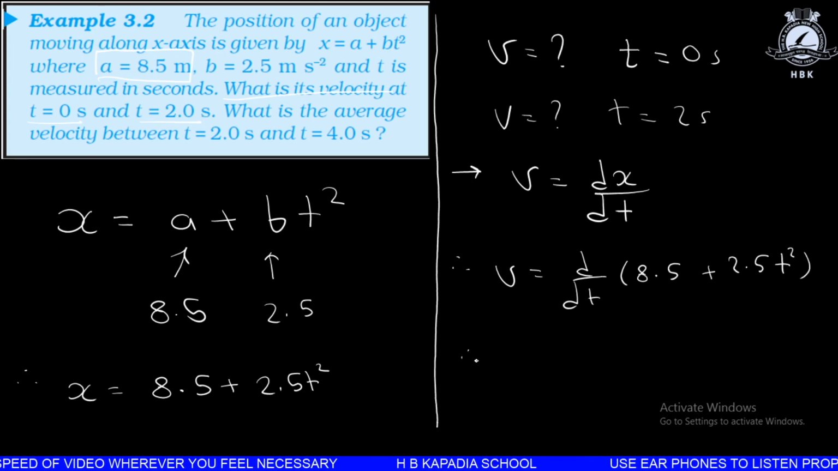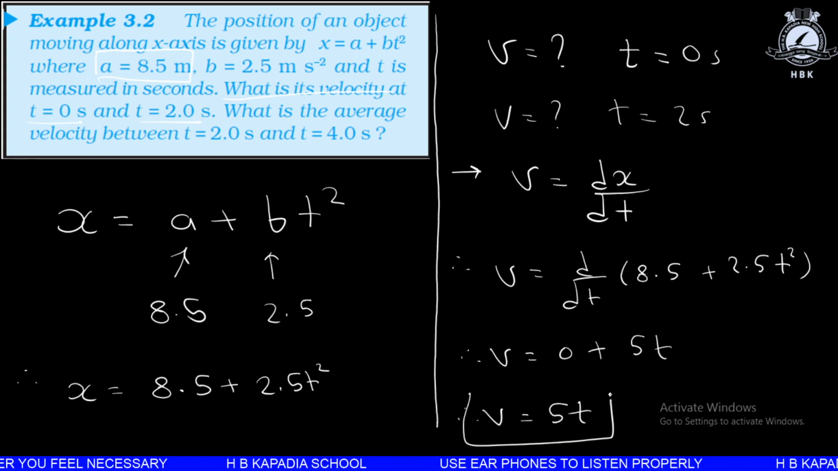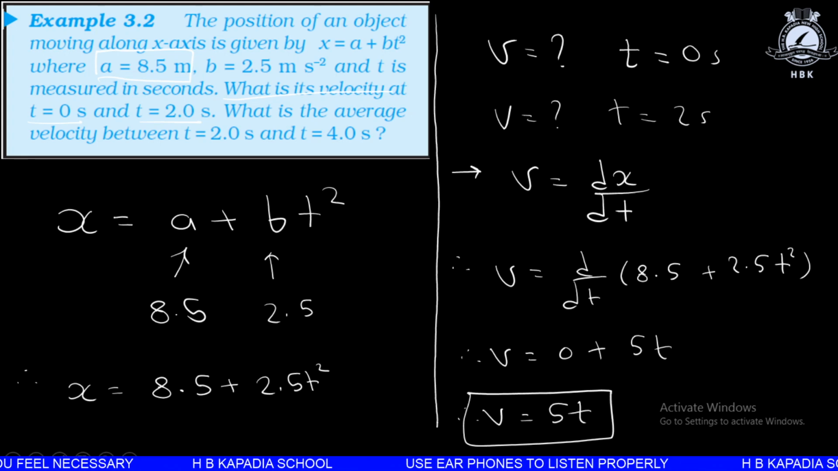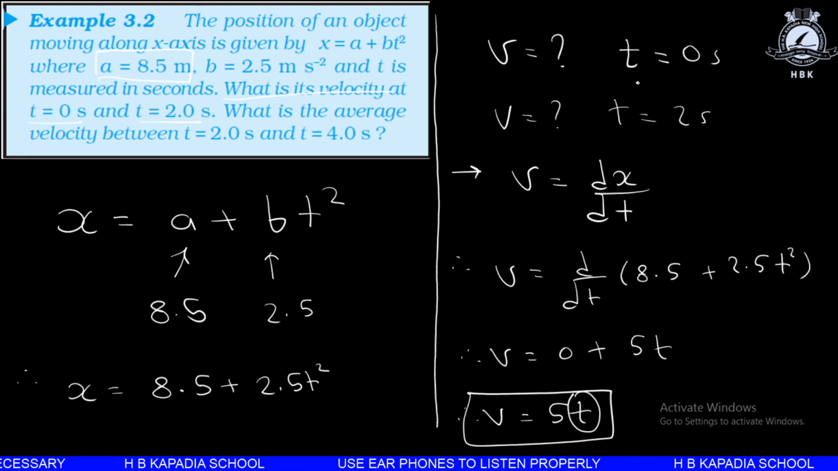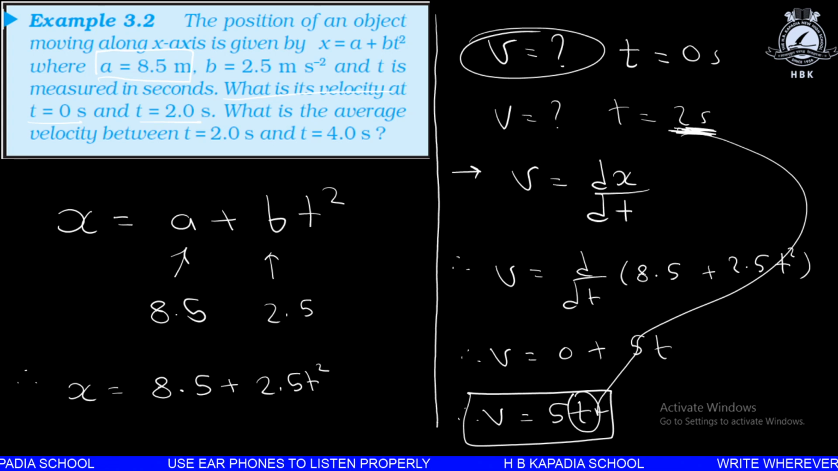I will be directly writing down the answer because I have already taken much more time for the differentiation. So this will give 0 plus 5t. So the equation of velocity will become 5t. This is the equation of velocity. Now when time t is equal to 0, obviously the velocity will be 0. So for the first case, the velocity will be 0. For the second case, when time t is equal to 2 seconds, we can keep 2 over here. We will get 5 2s are 10. So the answer will be 10 meter per second.